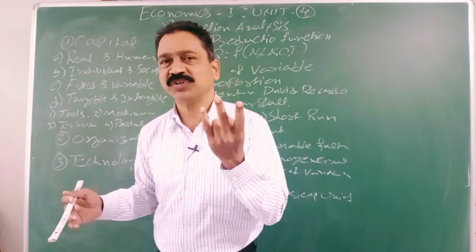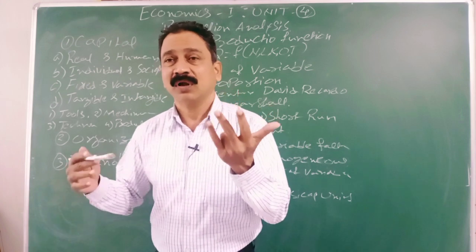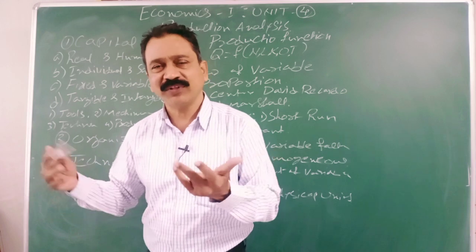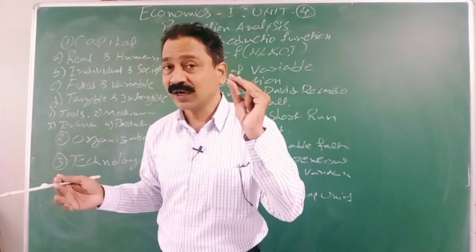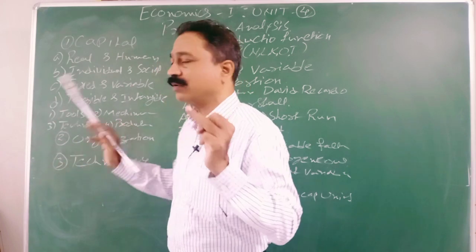Organizer cannot be changed in a short period. Technology cannot be changed in a short period. To change the technology, you have to change all the machinery. Everything has to be changed. So four things are fixed capital. Only one thing, that is labor, is variable capital.